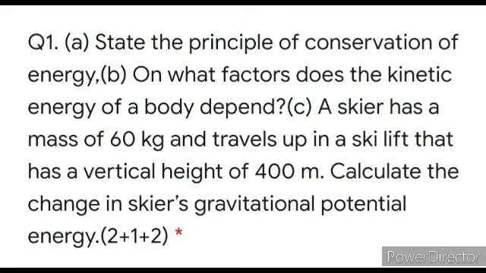So you have to do 60 multiplied by the value of g, 9.8 or 10, multiplied by 400. When you multiply all three, you get your result, and this is going to give you 2 marks. The formula is required plus the solving and result. If you are not writing the formula, you are losing your marks.